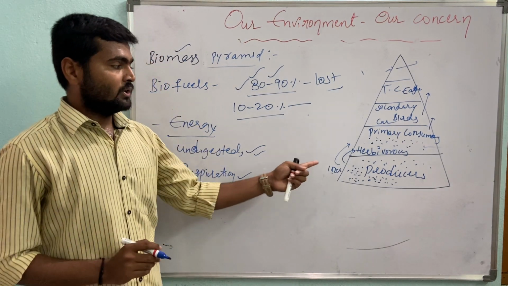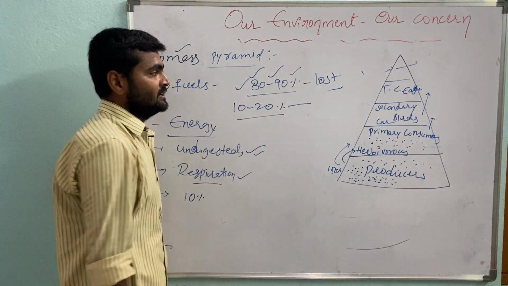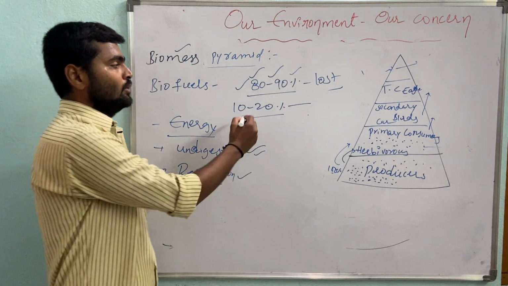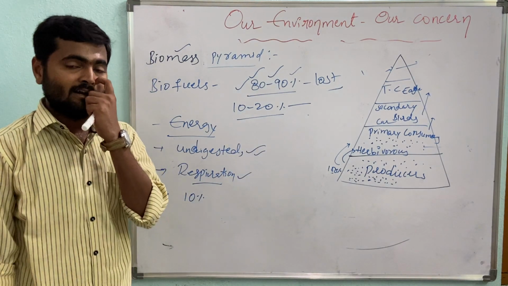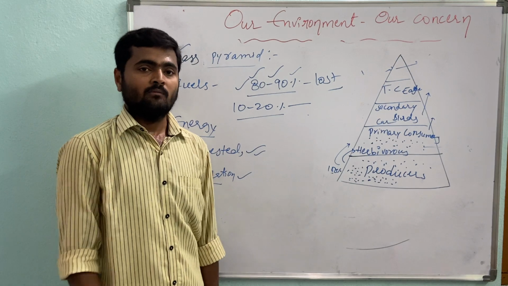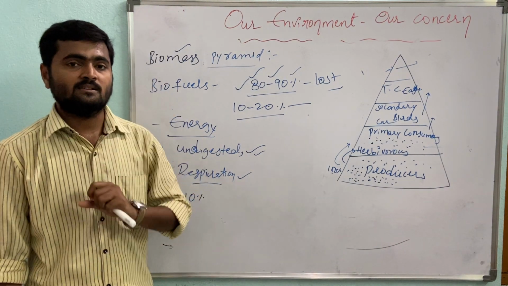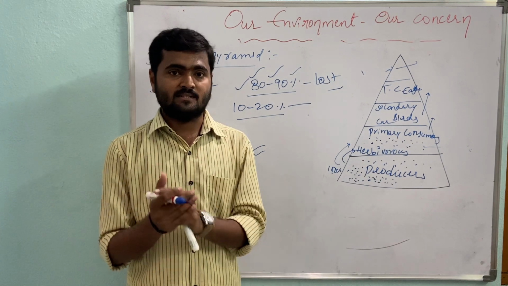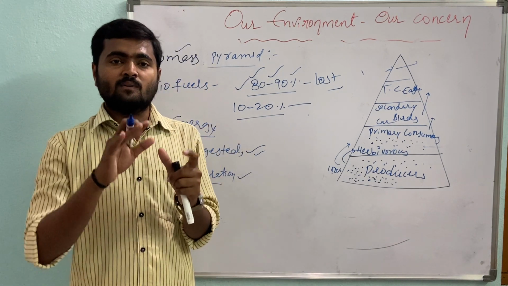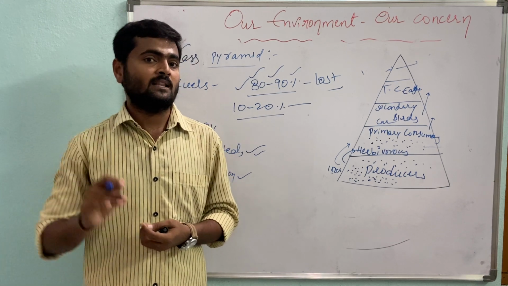Okay, so how is this 80 to 90% of energy lost? Why is only 10 to 20% converted into their tissues? We'll study this by taking one example. For example, take a food chain of a pond or sea ecosystem, which contains phytoplanktons floating on the water.